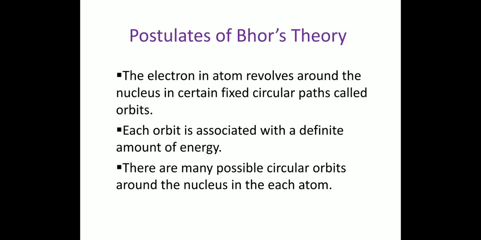The electron in an atom revolves around the nucleus in certain fixed circular paths. These circular paths are called orbits.